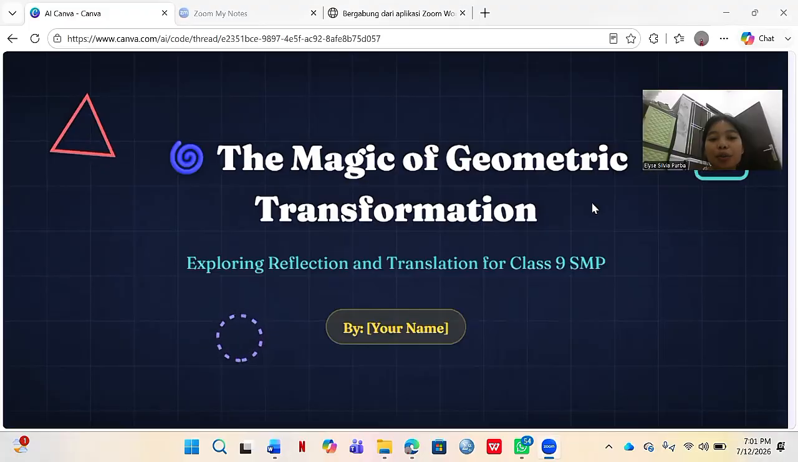Today, we are going to dive into a very beautiful topic called the magic of geometric transformation. This topic is very important because it connects algebra, geometry, and real life. Let's get started.